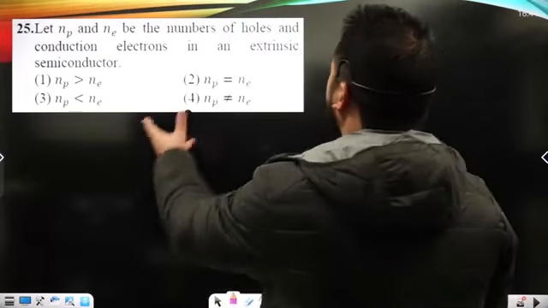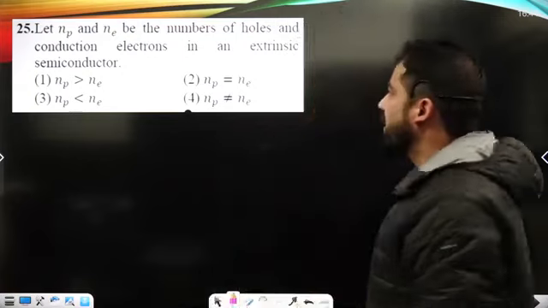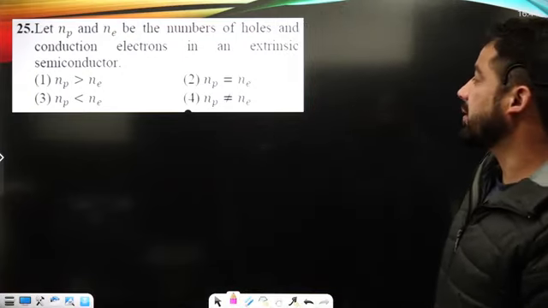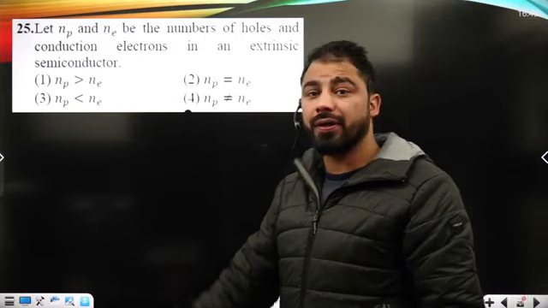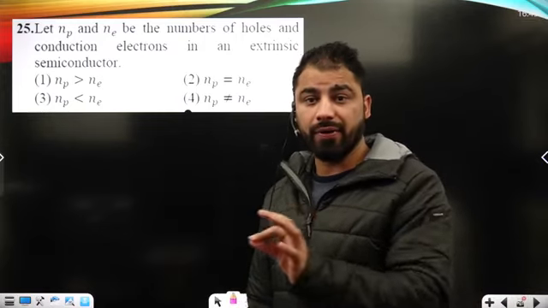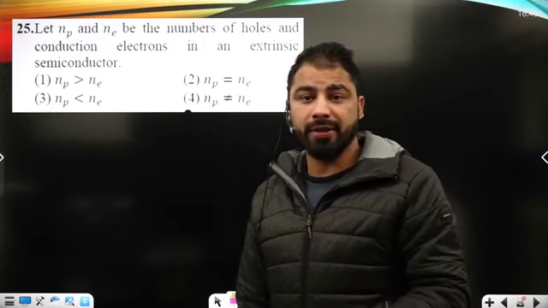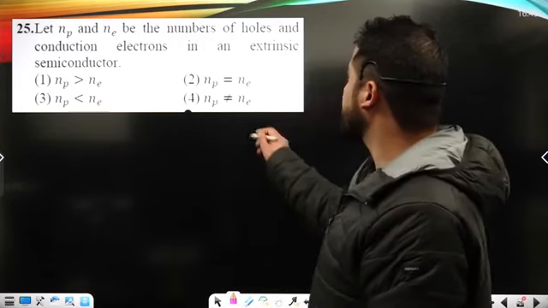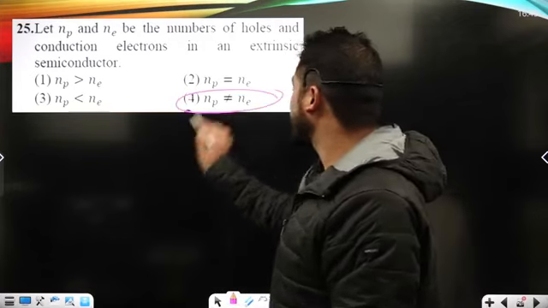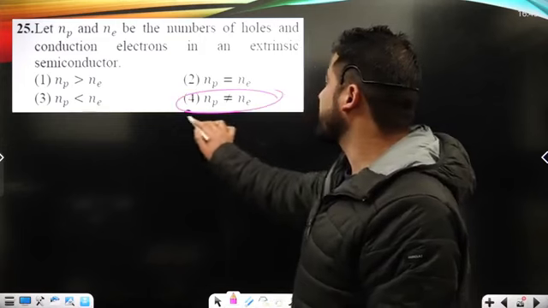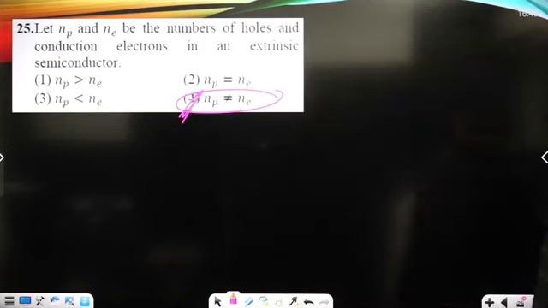And these are the number of holes and conduction electrons in an extrinsic semiconductor. So it's not shown here exactly which type, whether it's N or P. Extrinsic means with impurity. So as a result, hole concentration and electron concentration are not the same. So as a result, option 4 must be the correct option.